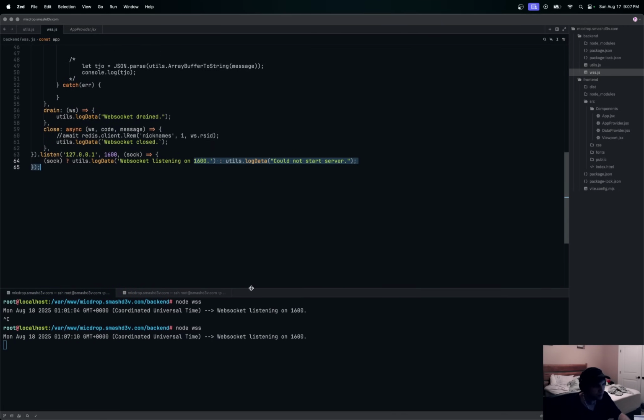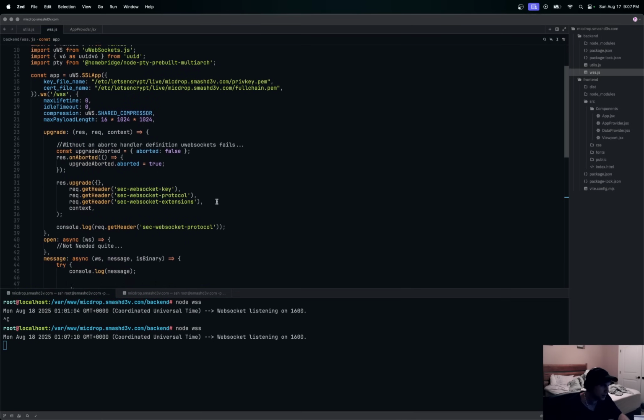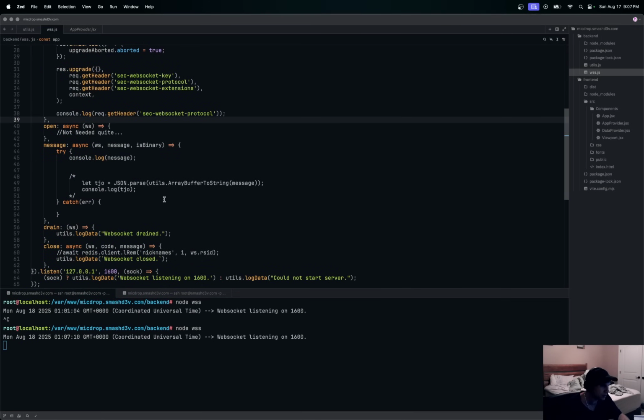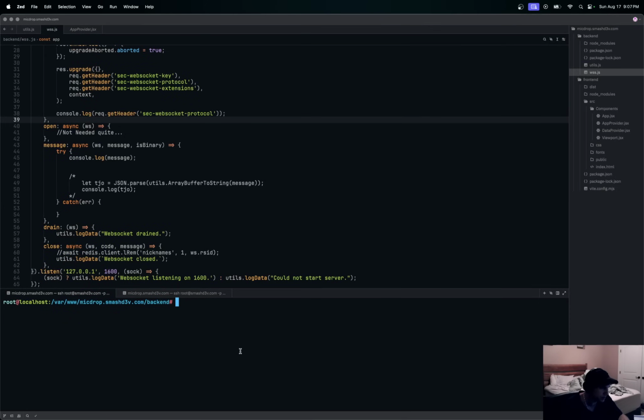If you're running a firewall and you don't want to expose that port to the internet, what we can do, and what we're going to do actually, let me clear this. We're going to proxy from Nginx to that port. So I'm going to say vi Nginx sites available, right?